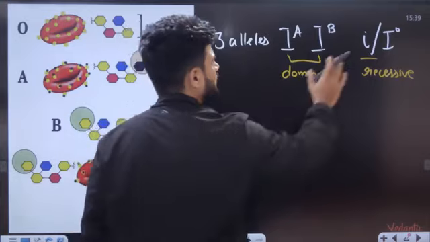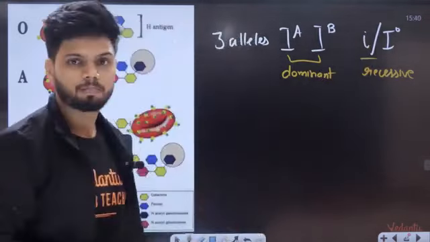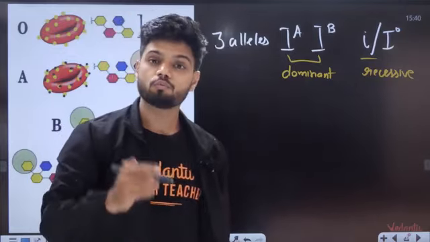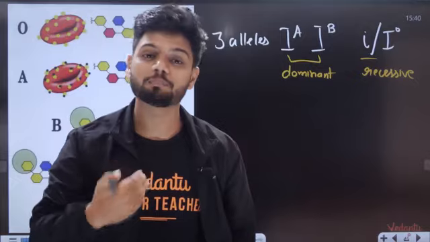These two are dominant. This one is recessive. Okay, so three different alleles. Now you might ask me, students, can all three alleles be present in our body? It is not possible. Why? Because we are diploid.